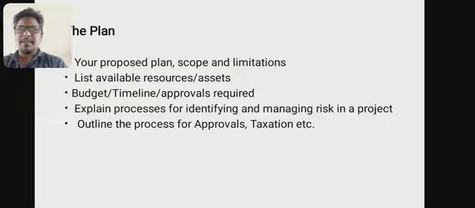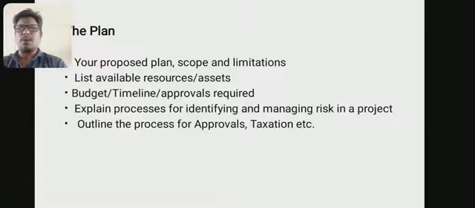Then the plan. While explaining the plan of our project, we have to propose the plan, what its limitations and scope are, what assets we have, what resources we get, what our timeline is to complete the project, and what budget or finance is required to complete the project.